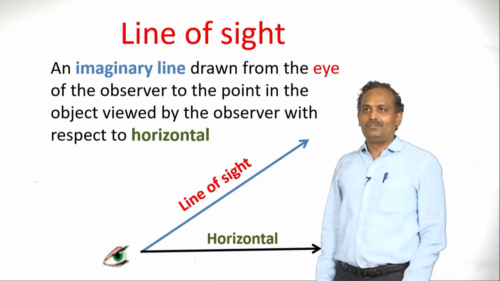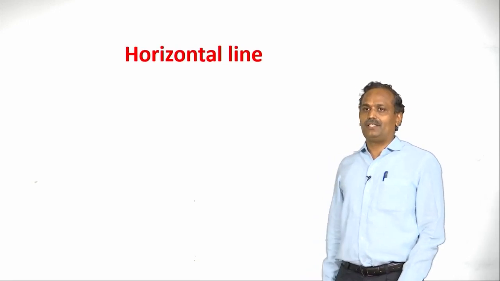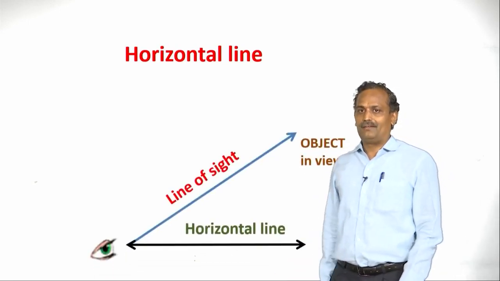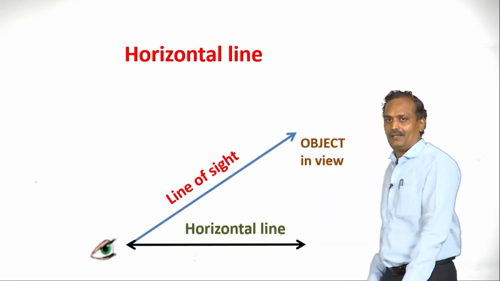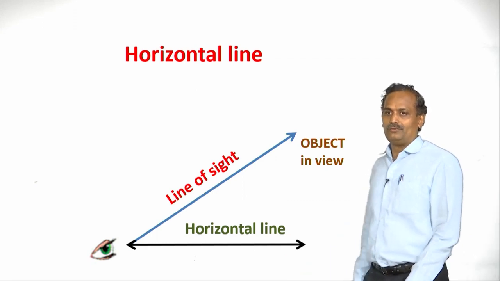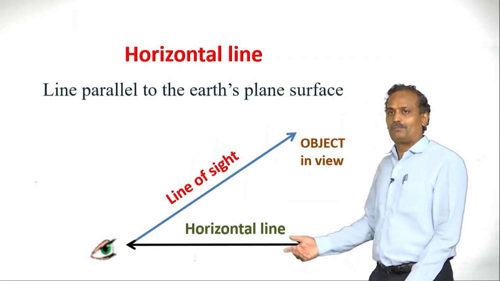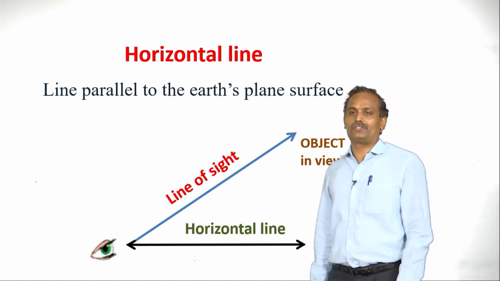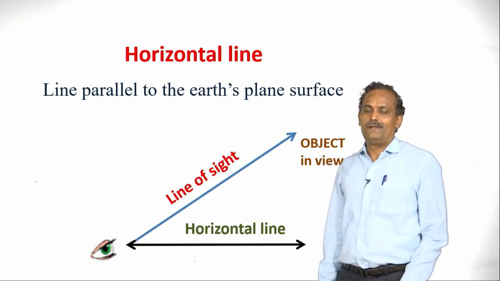So now let us continue. What is this horizontal line? As we have seen in the earlier clip, it is a line which is parallel to the earth's surface. So a line parallel to the earth's plane surface is nothing but the horizontal line. We have understood the same in the earlier slide itself.